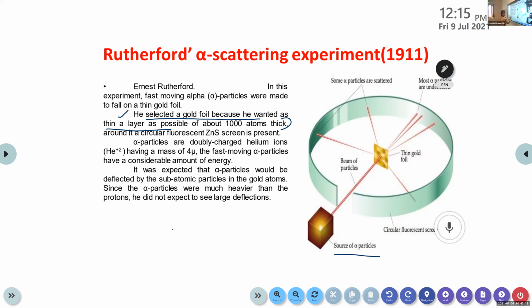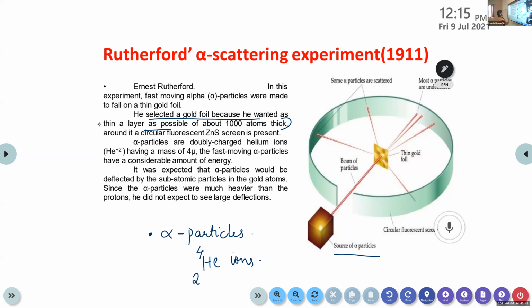And I told you yesterday, alpha particles are similar to helium atoms, doubly charged helium ions. You only need to write these two points: alpha particles, then gold foil.